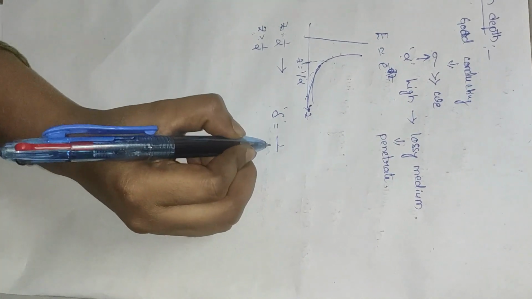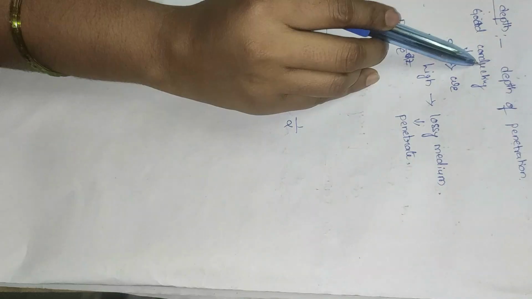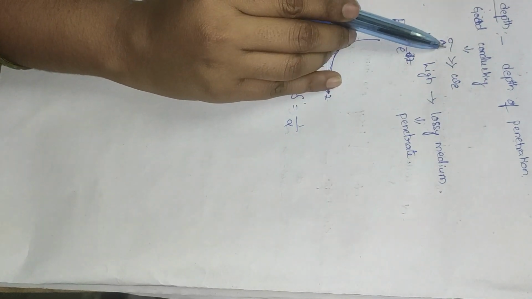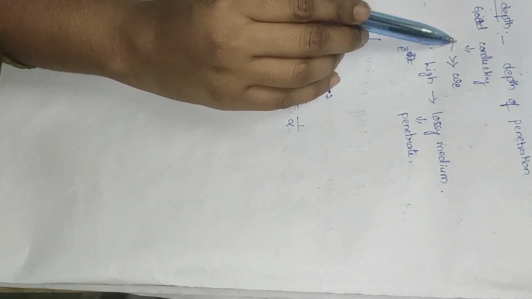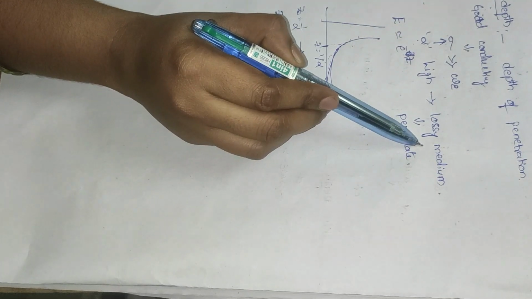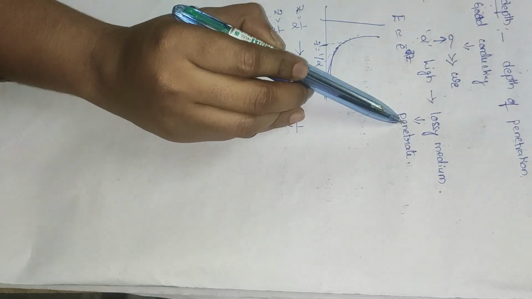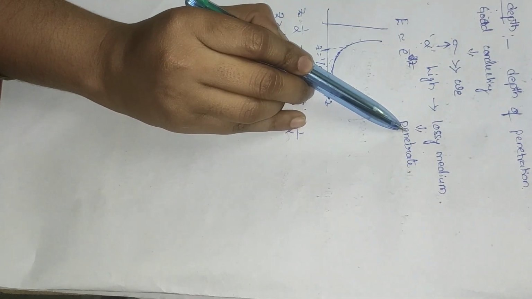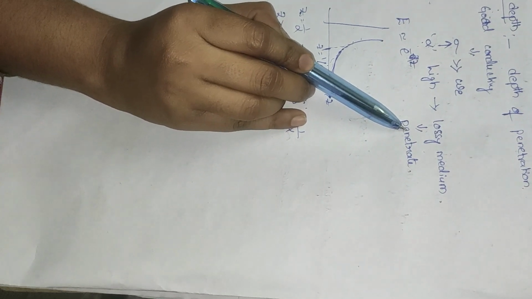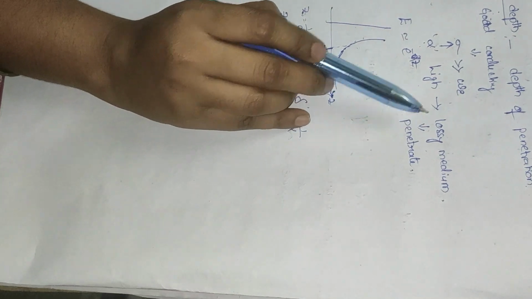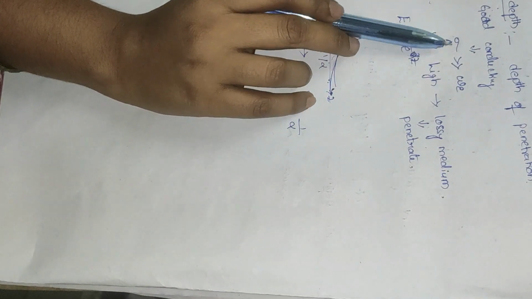Delta is equal to 1 divided by alpha. For a good conducting medium, alpha is very high due to sigma, so it is called a lossy medium. The EM wave is not able to penetrate through the walls, so the rate of attenuation increases with respect to omega and sigma.